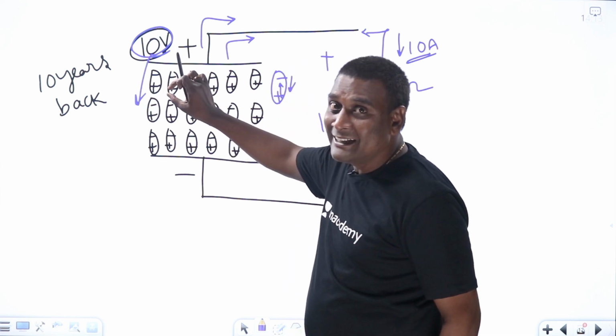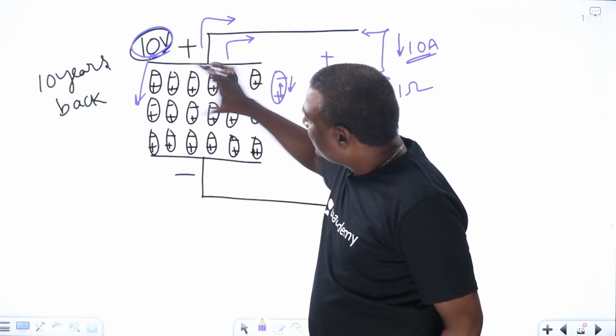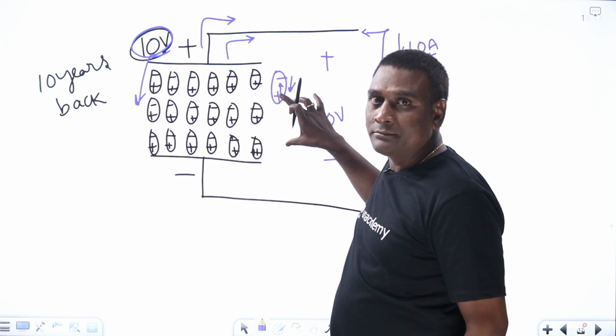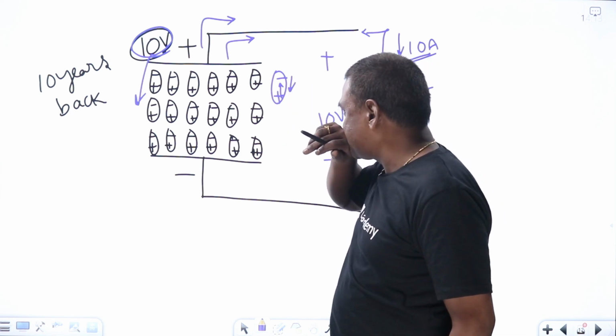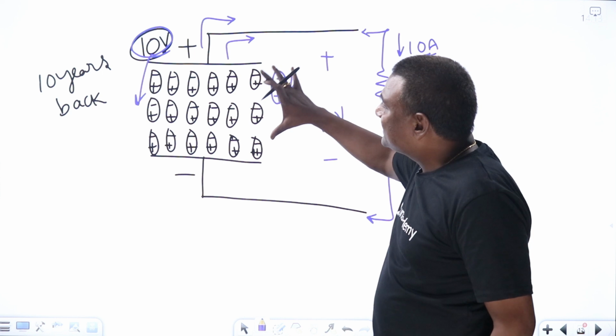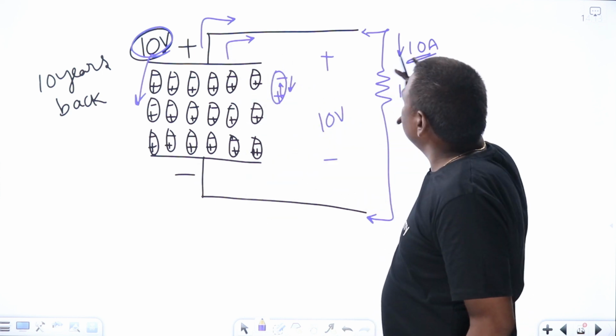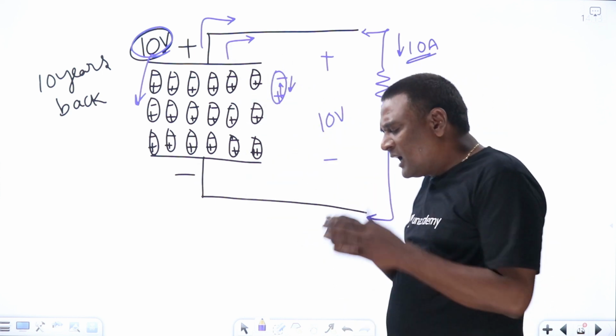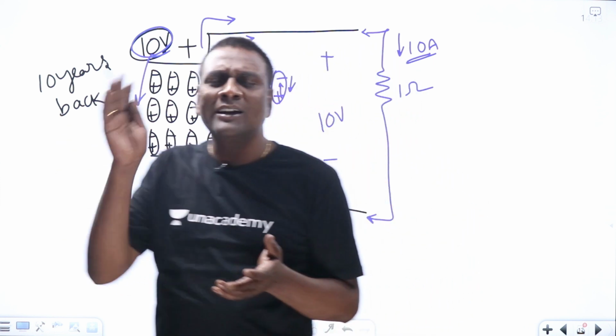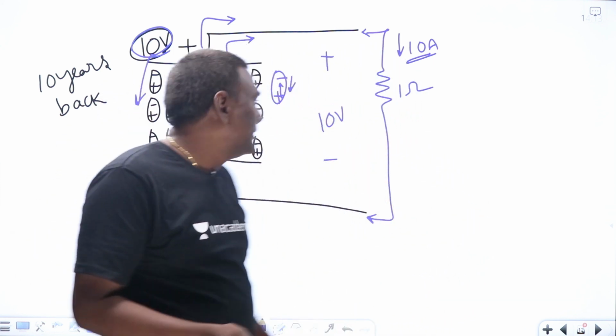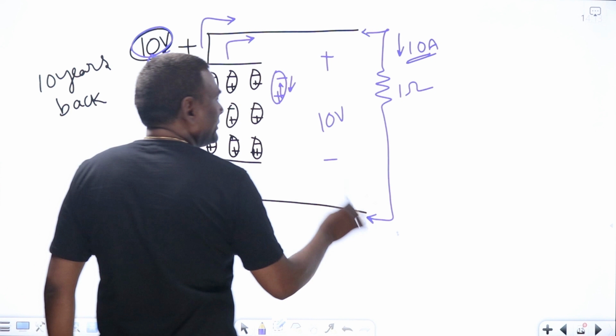So voltage here will gradually reduce, which means my current will also gradually reduce. That is going to be exponential decay and all. That's a different story, related to transients.